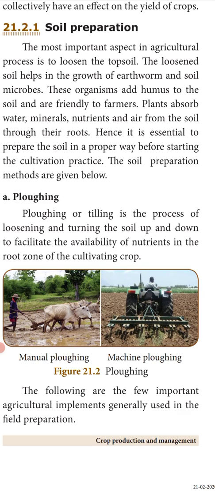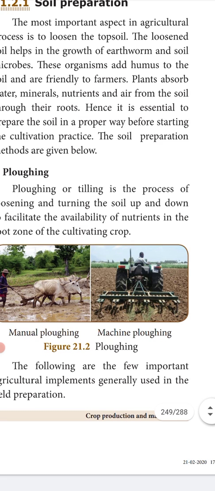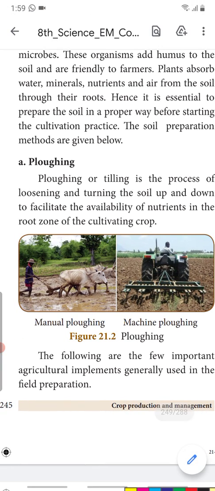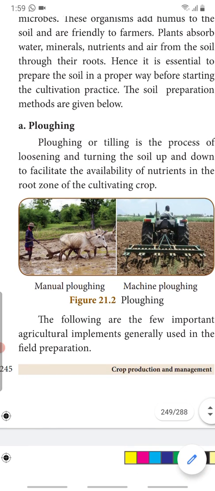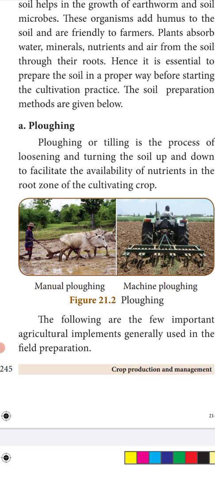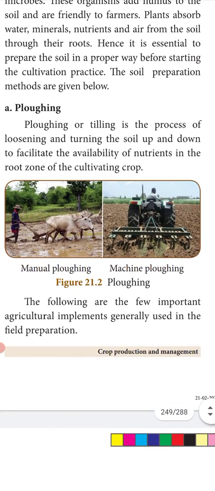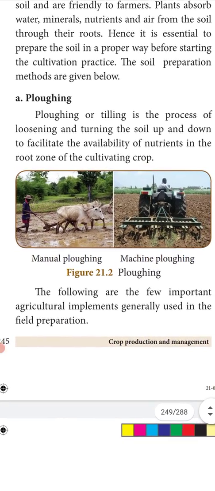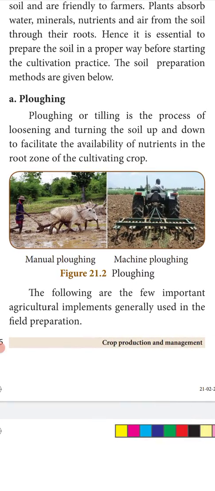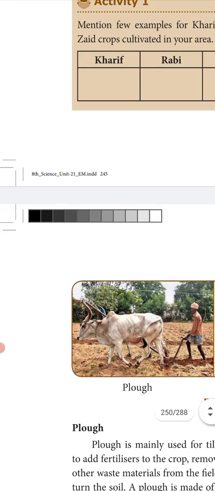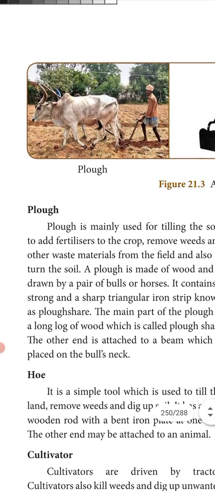This helps to turn the soil up and down to facilitate the availability of nutrients in the root zone of the cultivating crop. Not only that, air movement will be there, and all the microorganisms, even the earthworm, will be able to survive there. The following are the important agricultural implements generally used in field preparation. First is the plough.